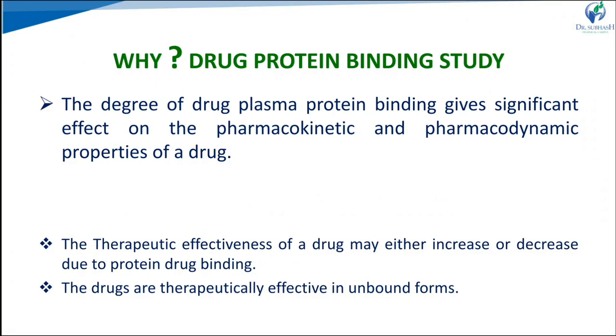When a protein binds with a drug, the complex does not go for metabolism or excretion, so it becomes pharmacologically inactive when bound with the protein, and that alters the kinetic and dynamic profiles. It is a reversible process. The bound drug goes to the free form, and then it goes for metabolism and excretion and gives the pharmacological action.